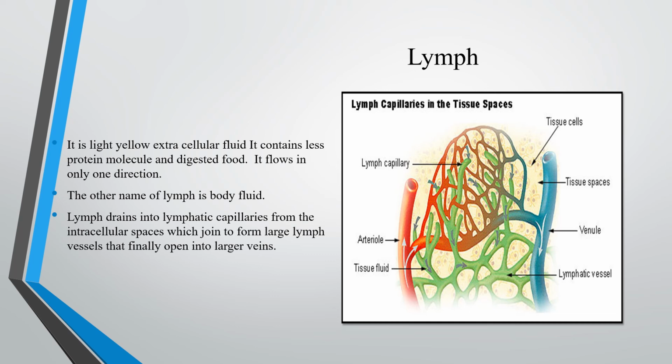Lymph drains into lymphatic capillaries from the intercellular spaces, which join to form large lymph vessels that finally open into larger veins. If lymph fluid accumulates, then we can say that is edema, especially in the knee region, where swelling occurs.